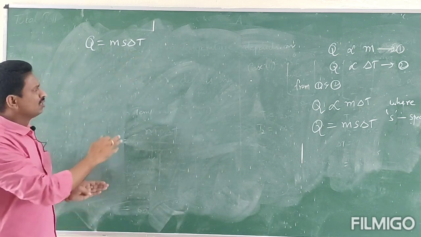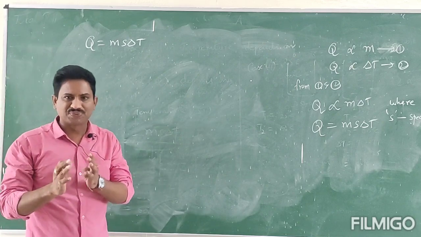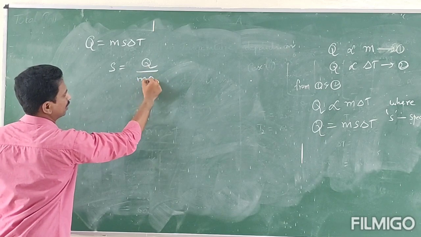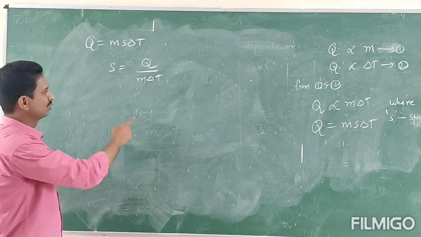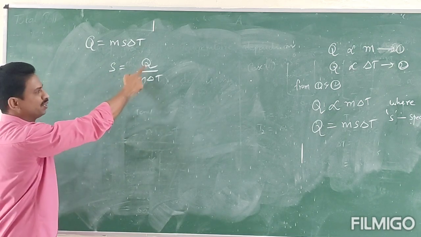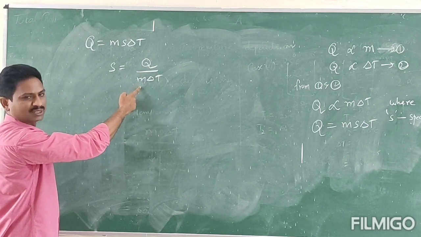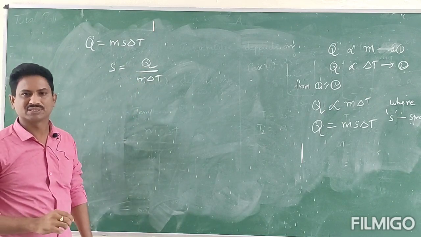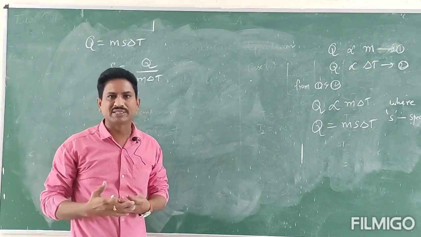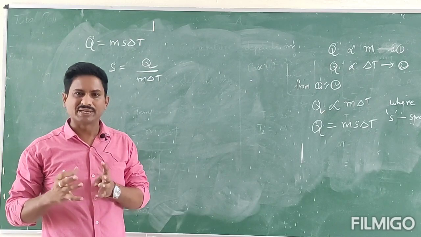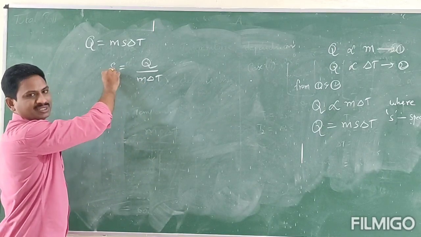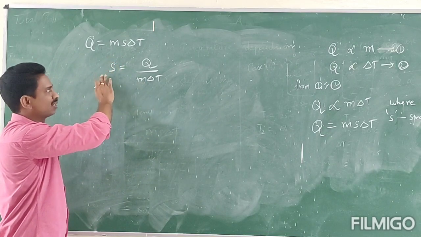Now, what is specific heat? To define it, let S equal Q by M delta T, using mathematical formulas. S is equal to Q by M delta T. Q is heat content, M mass, delta T change in temperature. Here in these physical quantities, we can take some quantities as per our wish. Specific heat depends on the substance, so we cannot take it as we wish.